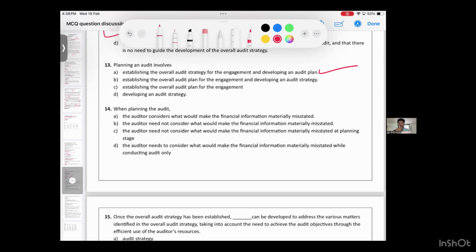Very simple answer. Auditor need not consider is wrong. Auditor needs to consider. A or D? When planning, the auditor should consider the potential areas where the financial statements may be materially misstated. Yes or no? Is it to be seen only while auditing? No, throughout the audit you should consider it. So what is the answer? Option number A is the answer.